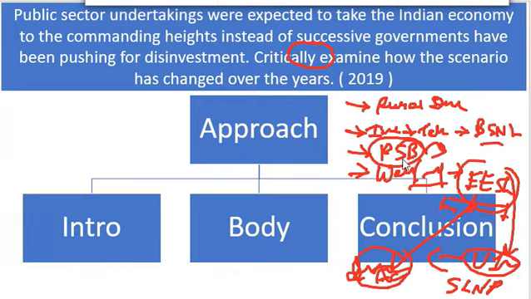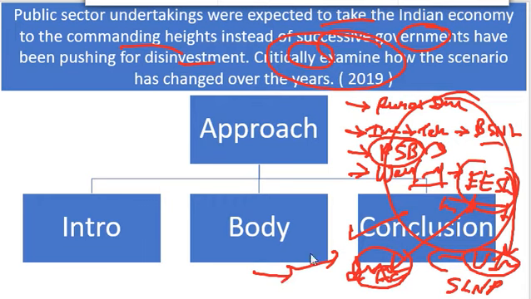Okay, so basically you can say like this that the commanding heights expectation was there, but we cannot say that they did nothing and that privatization is absolutely the key. So in this way you will be able to critically examine the statement and then you can conclude accordingly. Okay, you can conclude comfortably, in a positive manner, that whatever privatization is happening here, on the basis of these points you can say,